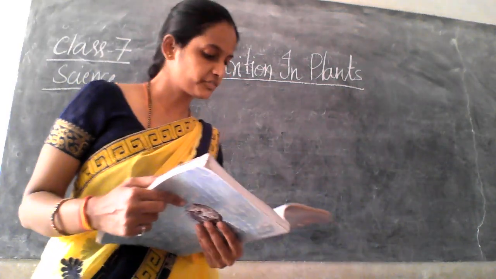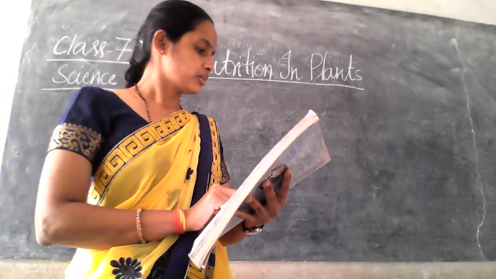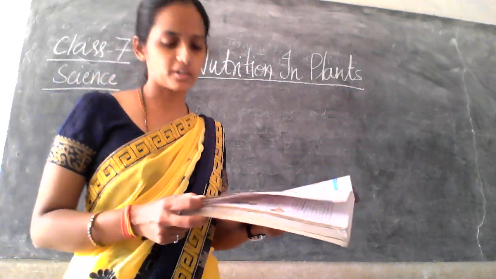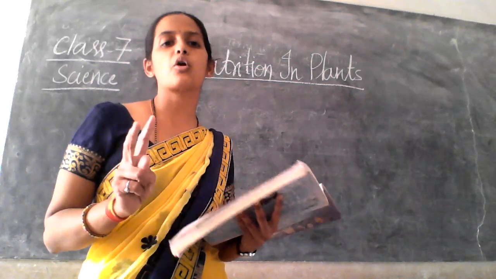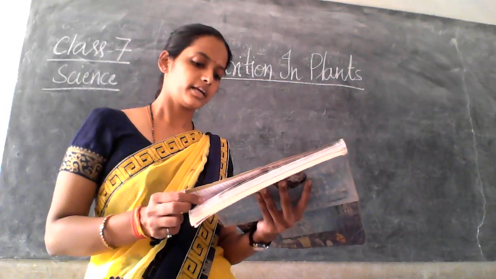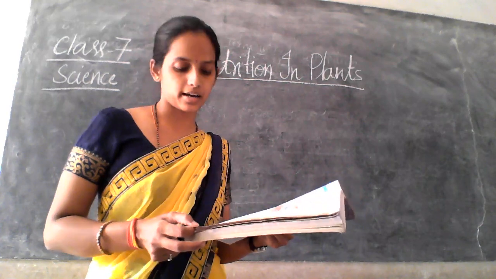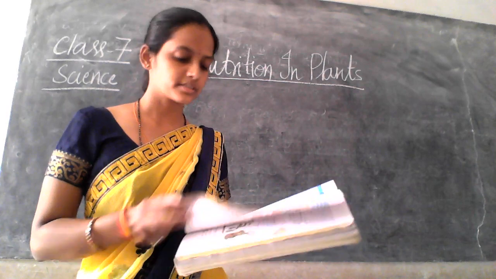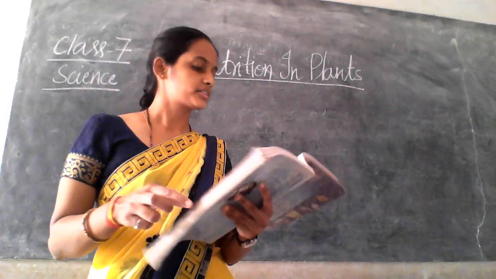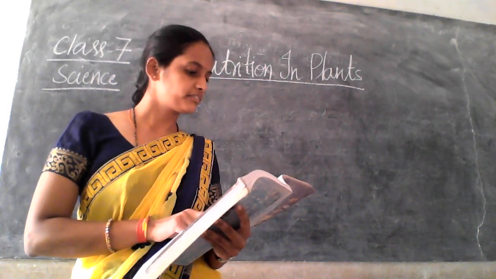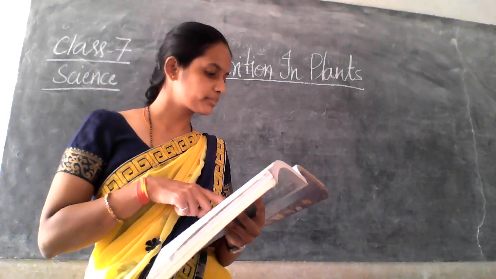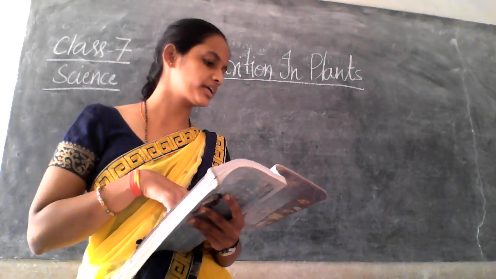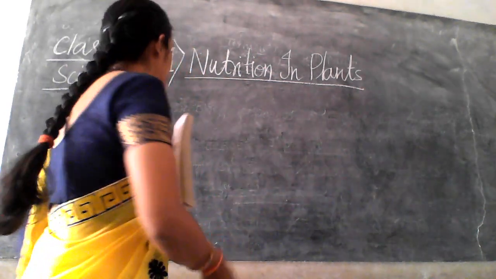Now moving further in this class. That is Activity 1.1, what are they telling? Take two potted plants of the same kind. Keep one in a dark room for 72 hours and another in sunlight. Leave the pot which was kept in the dark in the sunlight for 3 days and perform the iodine test. Okay, what are they doing?